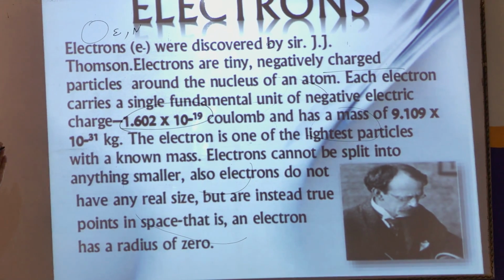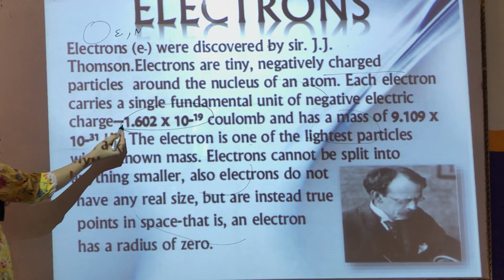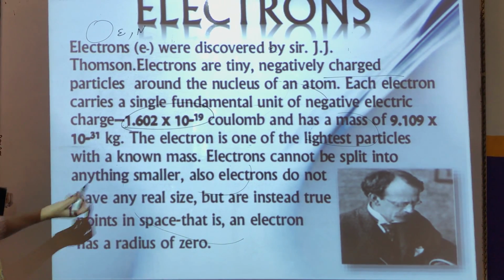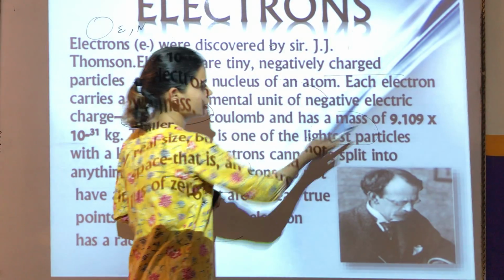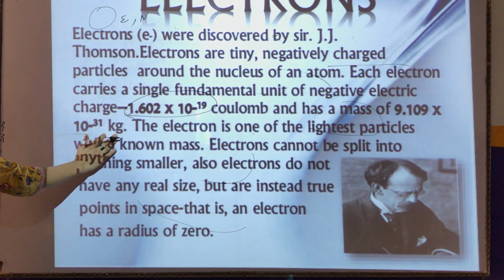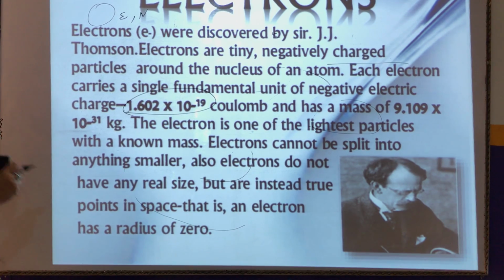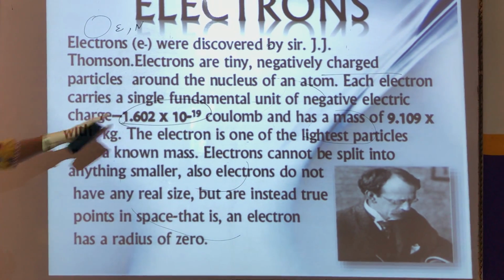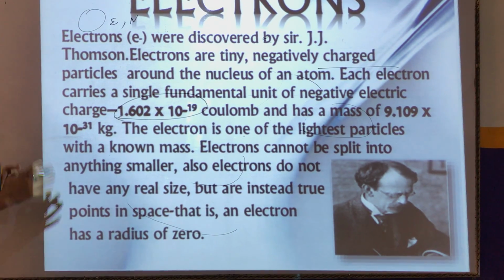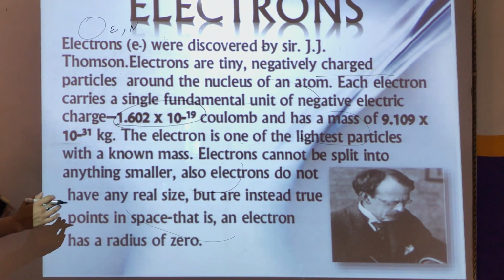You can write it somewhere. This is very important. This is the charge of the electron. And what is the weight of the electron? It is written here, 9.109 into 10 to the power minus 31 kg. Don't panic children, I will be discussing these charges again in the further classes. I am just giving you a basic introduction here.